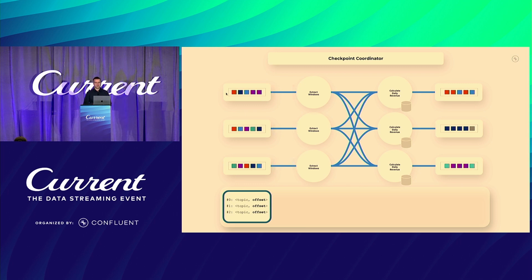Whenever it hits an operator, it will store its state. The second operator didn't have any state, so we can continue. It's moving on. Now we reach the point where we had our keyed state. So each operator writes its state into S3 in that example. And we can continue until we reach the sinks.